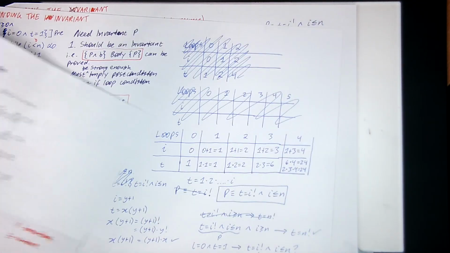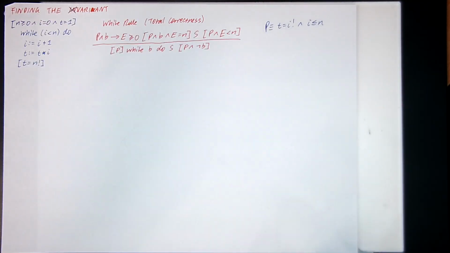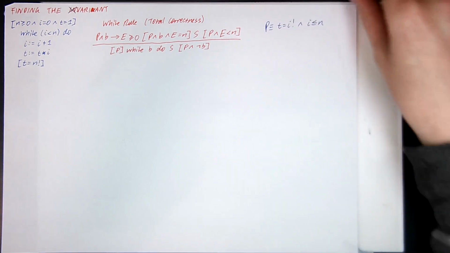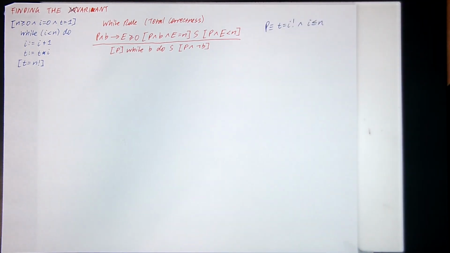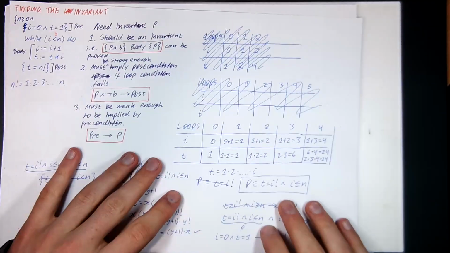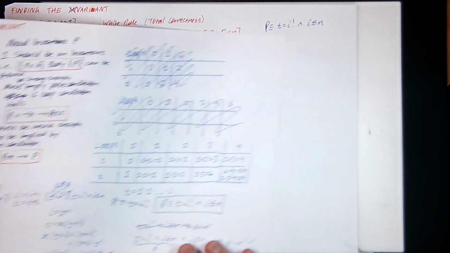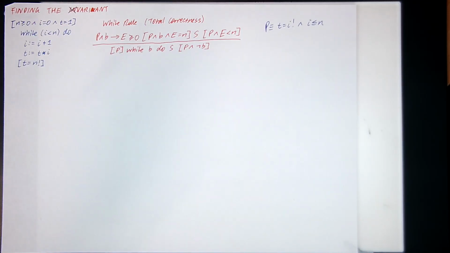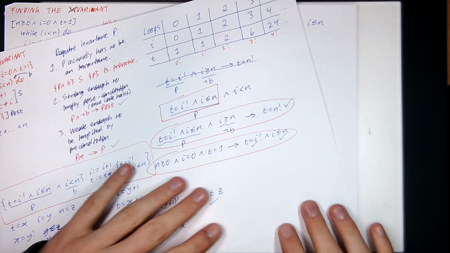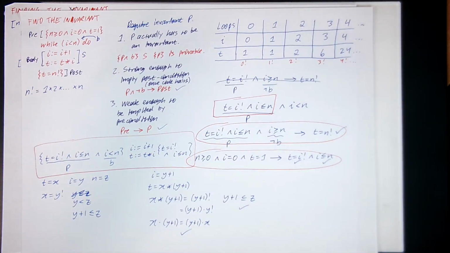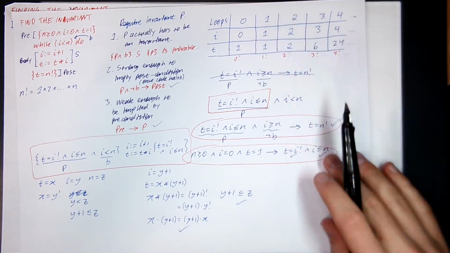So first off, how do we find the variant? That's the first thing we should worry about. So we do the same sort of trick as last time. I've got my little table of numbers, so let's bring it back. Here, I need to try and identify a variable or some collection of variables that's strictly getting closer and closer to 0. And this is the wrong piece of paper, I'm sorry. Where are we? Here we are. That's better. Sorry about that. So I was getting bigger and bigger.